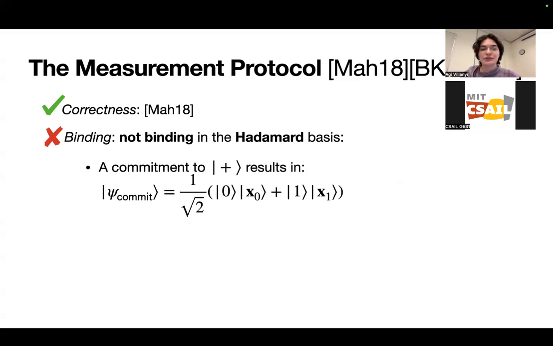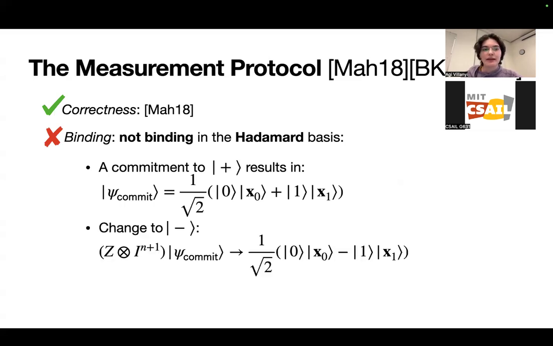So let's say we're committing to the plus state. We generate this, we entangle the plus state with this pre-image pair, but then the sender can very easily just apply Pauli Z to the first qubit, and this adds a phase error to the committed state. So the sender has successfully cheated, but there are no checks done on the receiver's end that catch for this. And so this is actually a way that the sender can very easily break binding, even in this simple example.